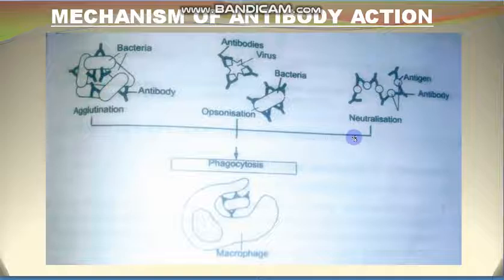And the third one is neutralization. In this, the Y-shaped antibodies block it, they hold it, and they make them harmless. This round figure is the antigen, and the Y-shaped is the antibody, and they neutralize it, they block them, and then they are removed by phagocytosis. All the three processes include phagocytosis, and this is the process of phagocytosis. So this is the macrophage, the big eater, and here it is the antigen and antibody complex, and it is engulfed and removed. So this is the mechanism of antigen antibody action.